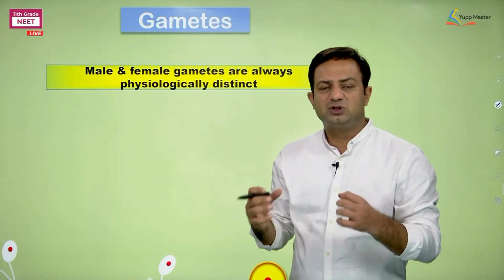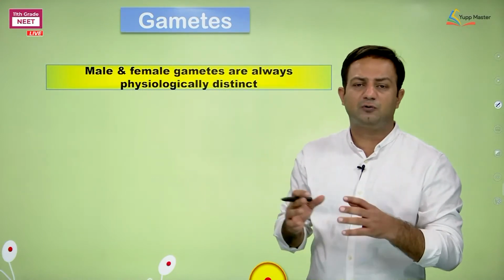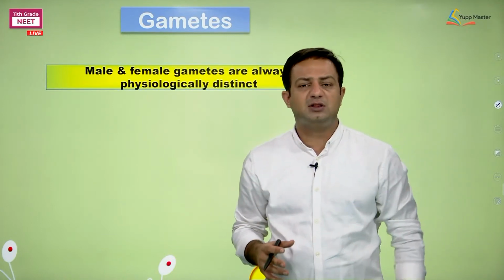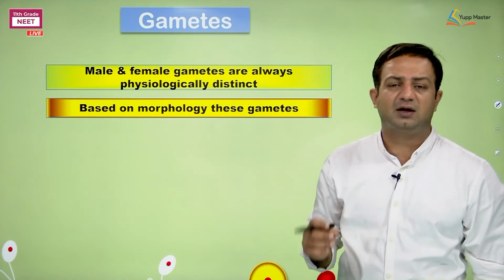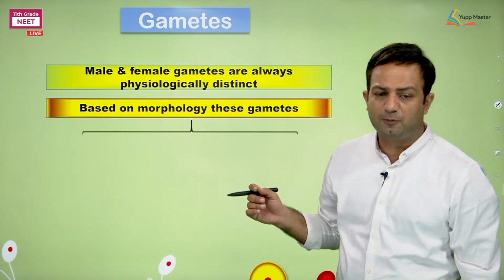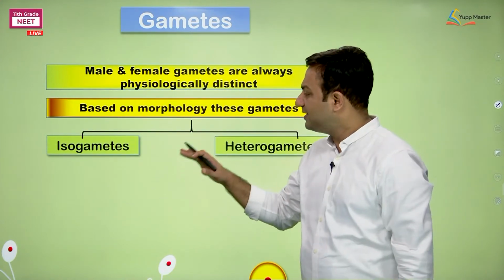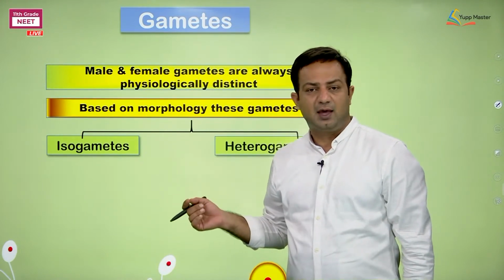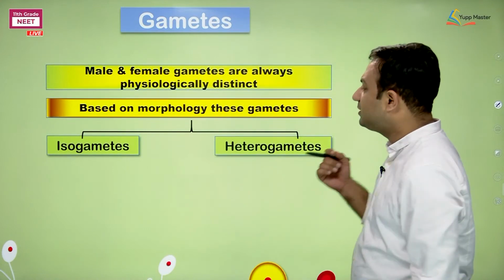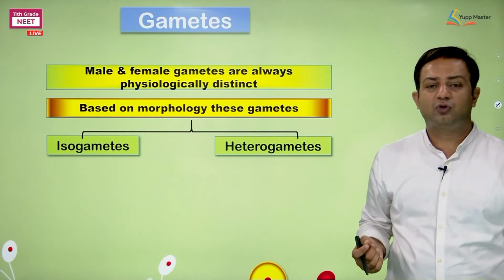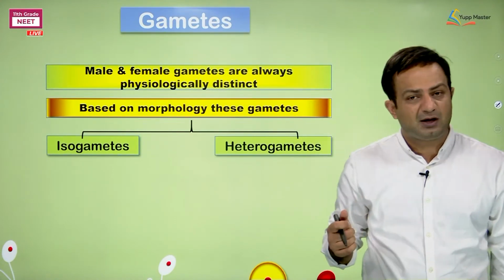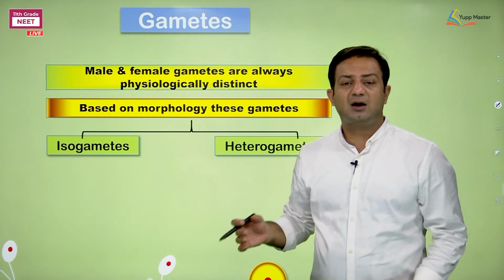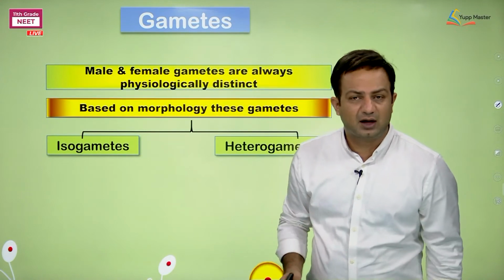Only such gametes which are physiologically different are going to fuse. Those physiologically different gametes, on the basis of morphology, can be categorized into different groups. One, if they have the same morphological appearance, that is called isogametes, and if they have different morphology, we call it heterogametes. I repeat, if it is isogametes, in that case we are saying they are morphologically identical.